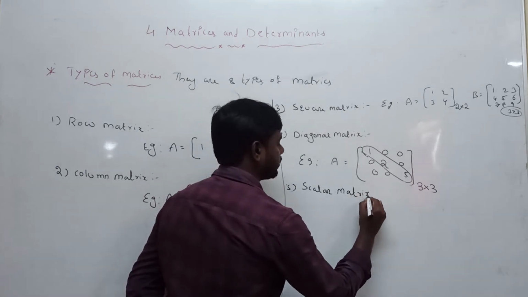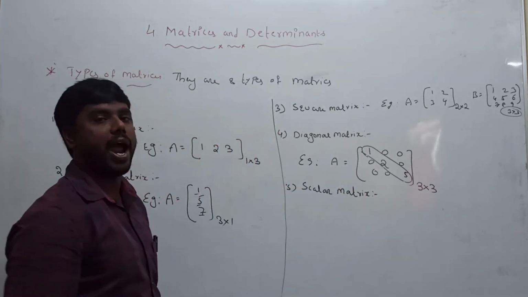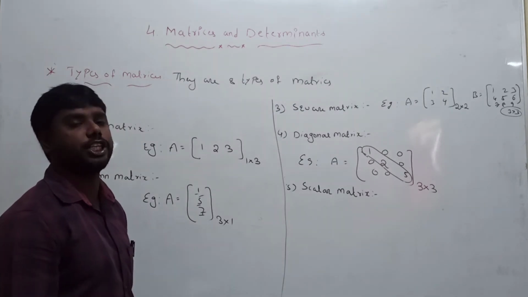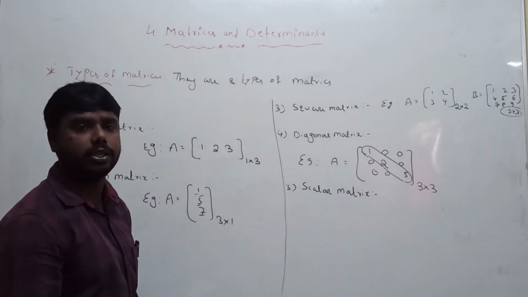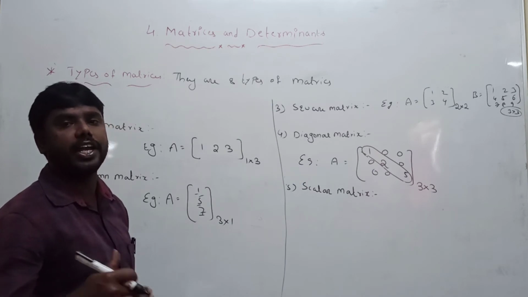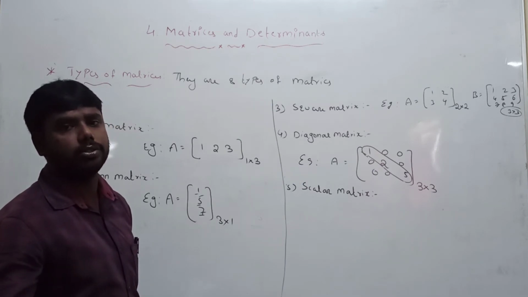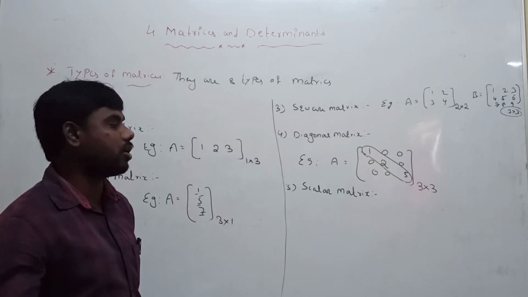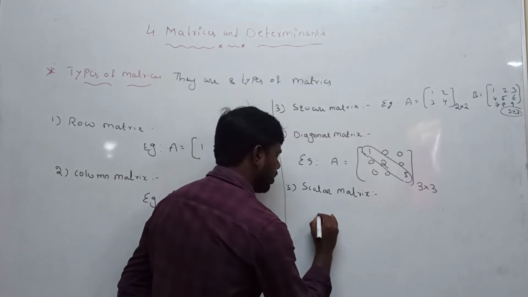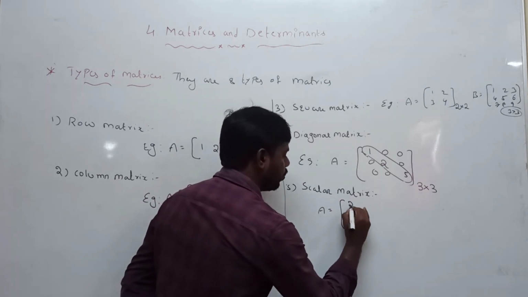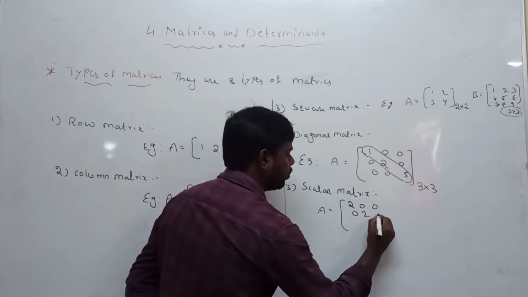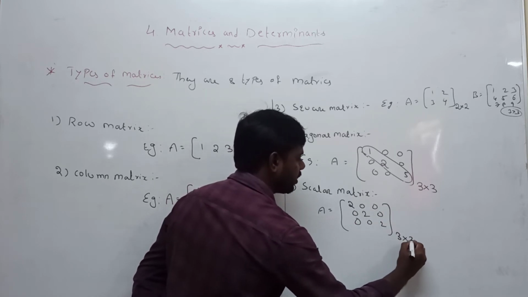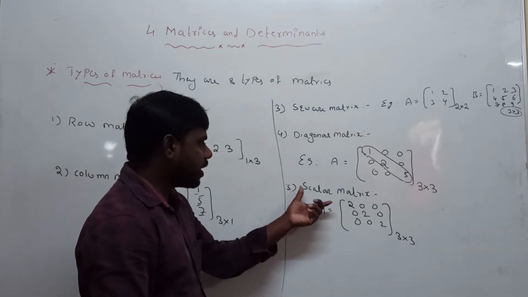Scalar matrix. A diagonal matrix is said to be a scalar matrix if all its non-diagonal elements are zeros and the diagonal elements are equal. What is the definition? You can take an example: 2, 0, 0, 0, 2, 0, 0, 0, 2. Please note it is a 3 by 3 matrix. Listen carefully. What is the scalar matrix?